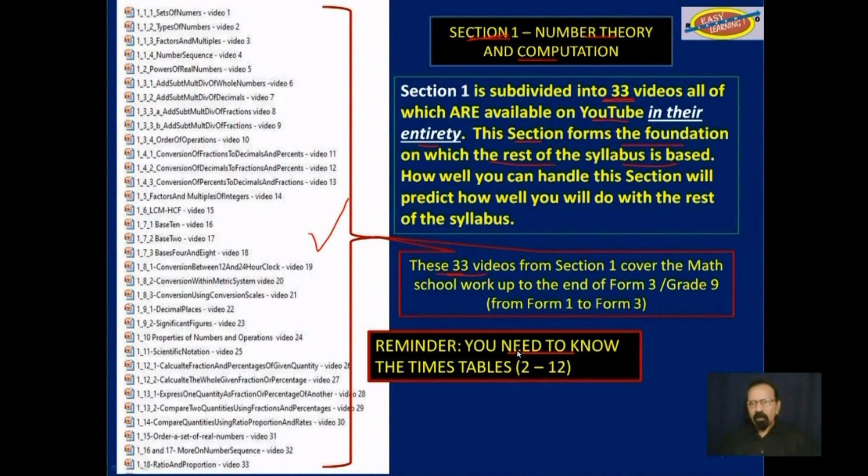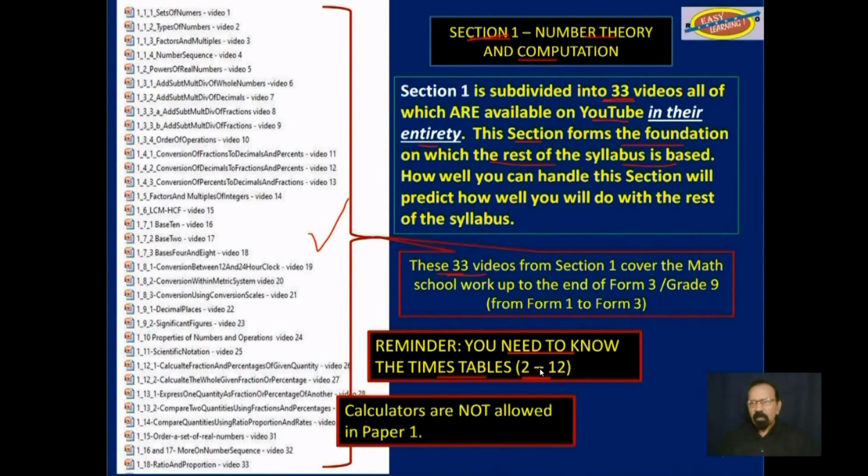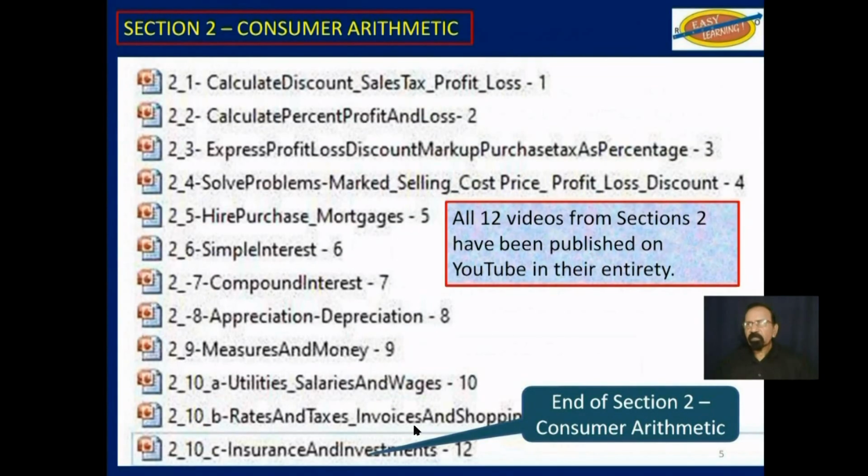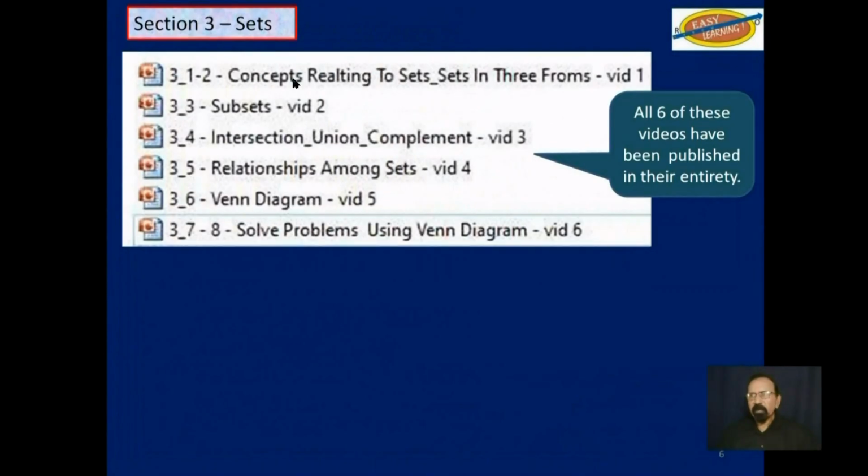Reminder here that you need to know the times tables from 2 to 12, especially since calculators are not allowed in paper 1. Section 2, consumer arithmetic. All 12 of these videos have been published on YouTube in their entirety. Section 3, sets. All 6 of these videos have been published on YouTube in their entirety.